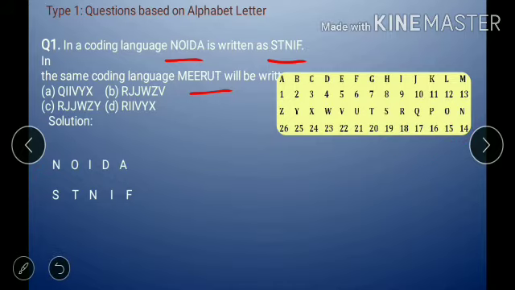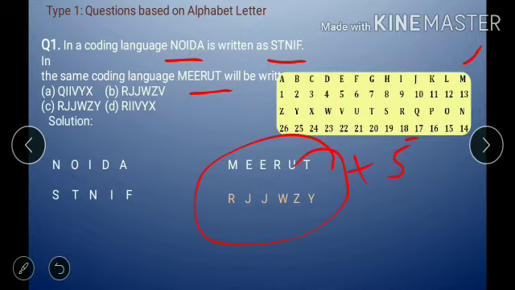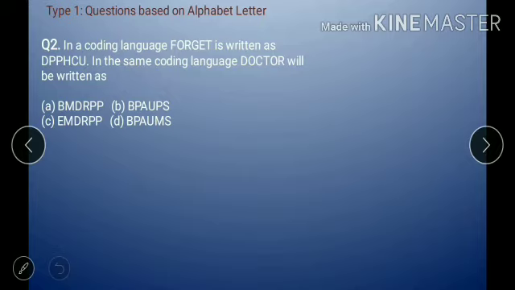So let us apply the logic on Meerut, that is every letter plus 5. So we will get the answer RJJWZY. M plus 5 we will get R. We will cross verify it: 13 plus 5 is 18, and 18 stands for R. So our answer is R double J W Z Y. That is option C.